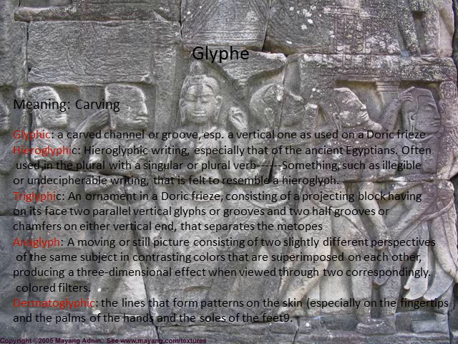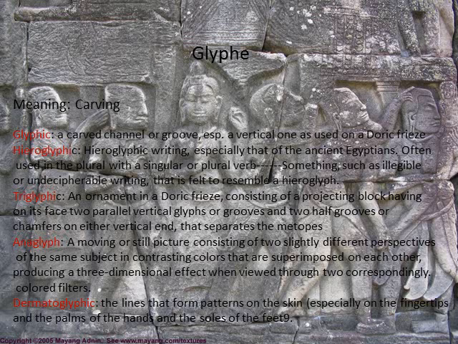It could also mean something such as illegible or undecipherable writing that resembles a hieroglyphic. The third example is triglyphic, which is an adjective. It's an ornament in a Doric frieze consisting of a projecting block having on its face two parallel vertical glyphs or grooves and two half grooves or chamfers on either vertical end that separates the metopes.